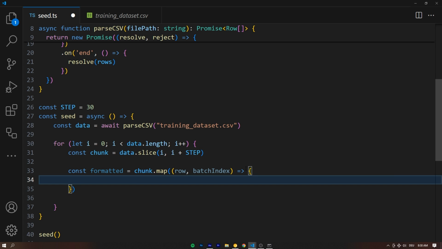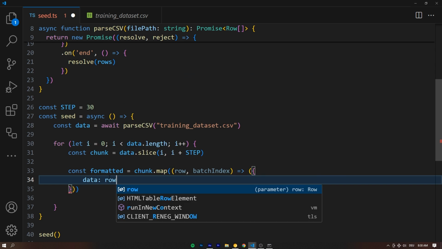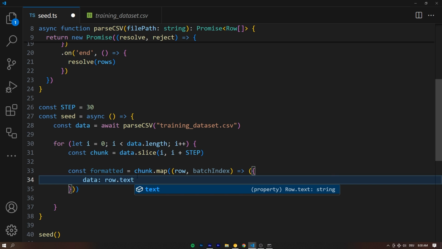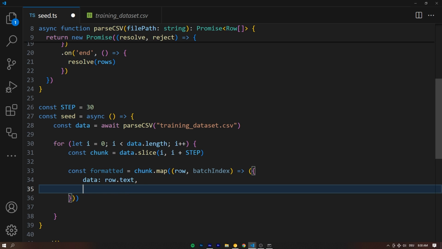And inside of this function, first of all, what we can do is directly return an object by wrapping this whole function in parentheses. So all this means is now it expects an object to be in here. And that object is going to have a data property, and that's going to be the row.text. Right, fully type safe, by the way, because we typed this out ourselves. Second thing is going to be the id. That's going to be our id for the database. And this is going to be the i plus the batch index.